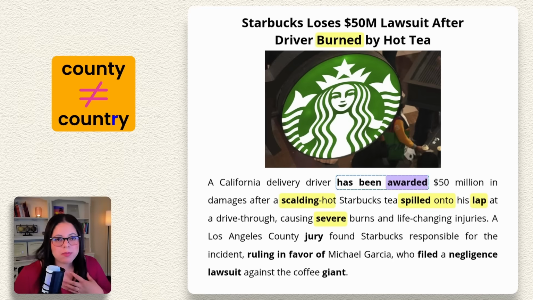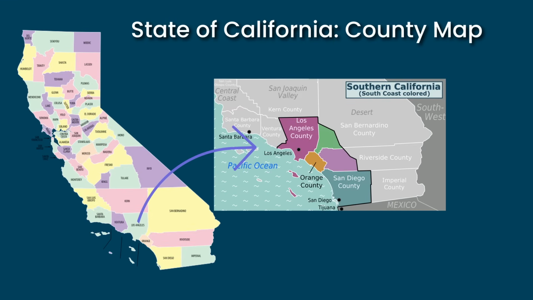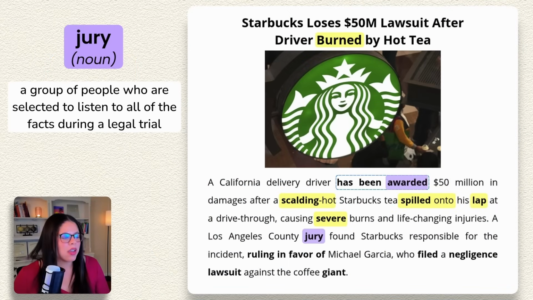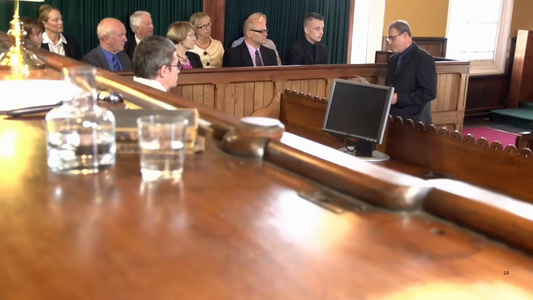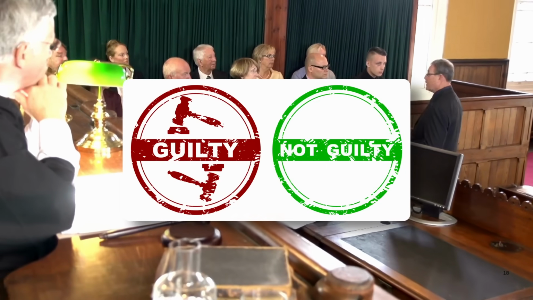And notice that in my particular dialect of American English, I do not pronounce this T after the N. So a county is one of many areas or districts inside a state in the United States. A Los Angeles County jury. A jury is a group of people who are selected to listen to all of the facts during a legal trial. And the jury then makes a decision about whether a person is guilty or not guilty.